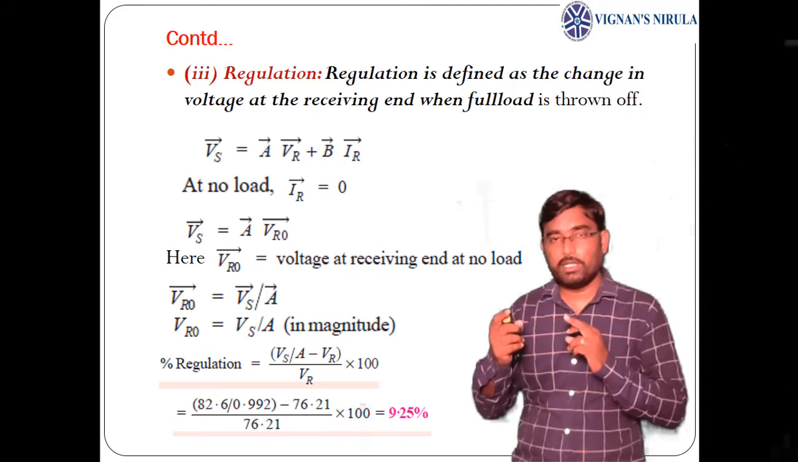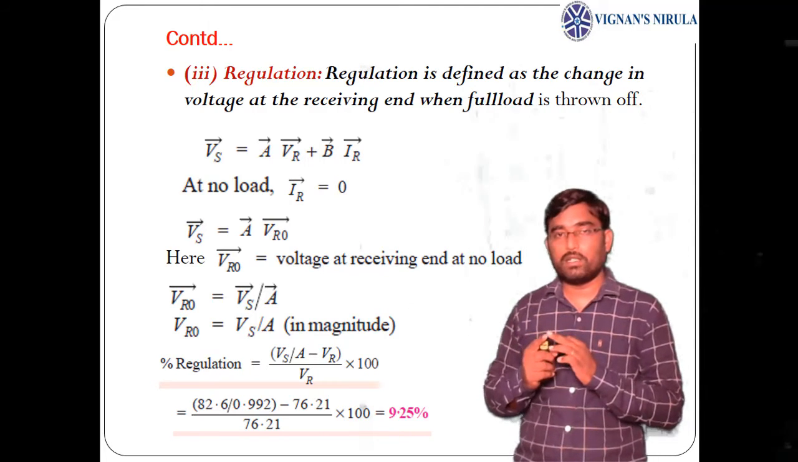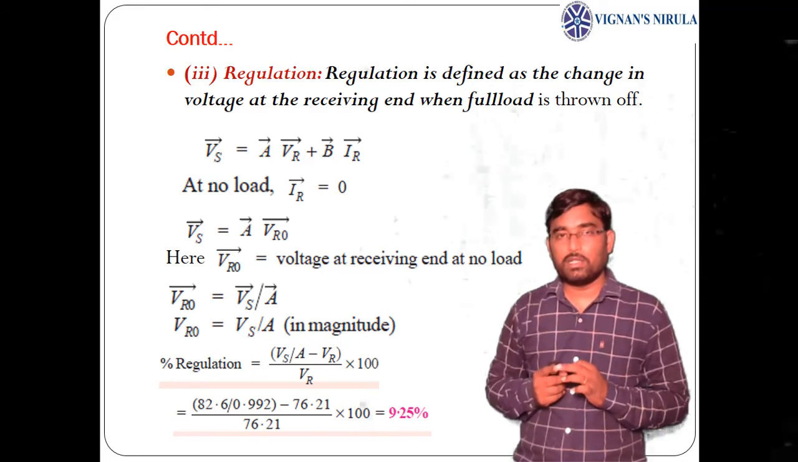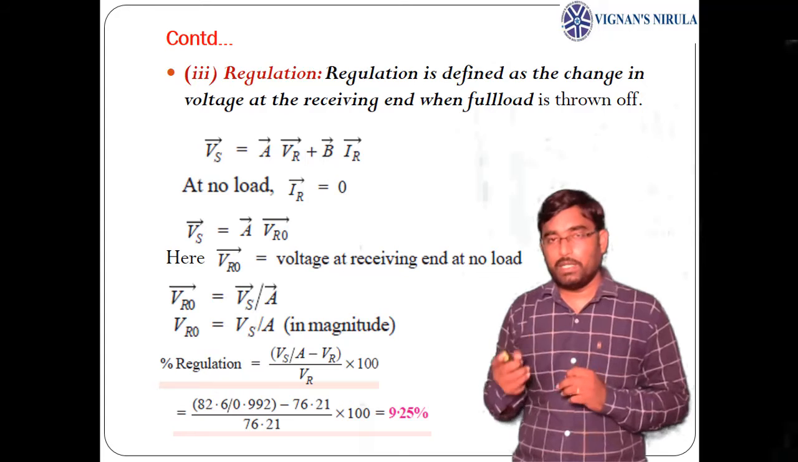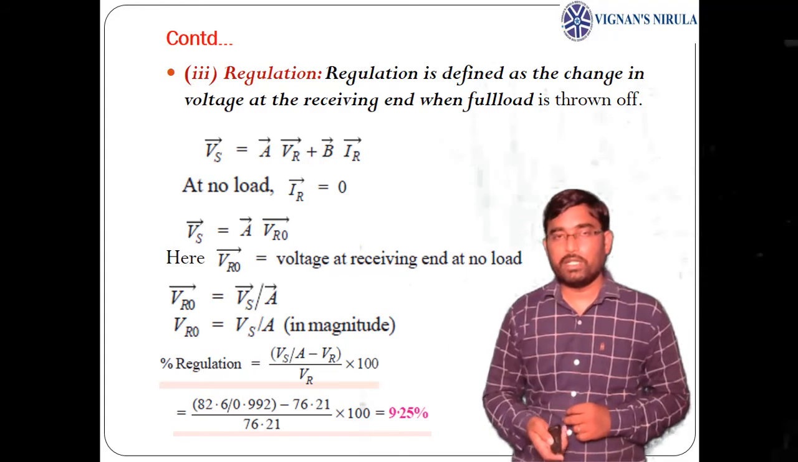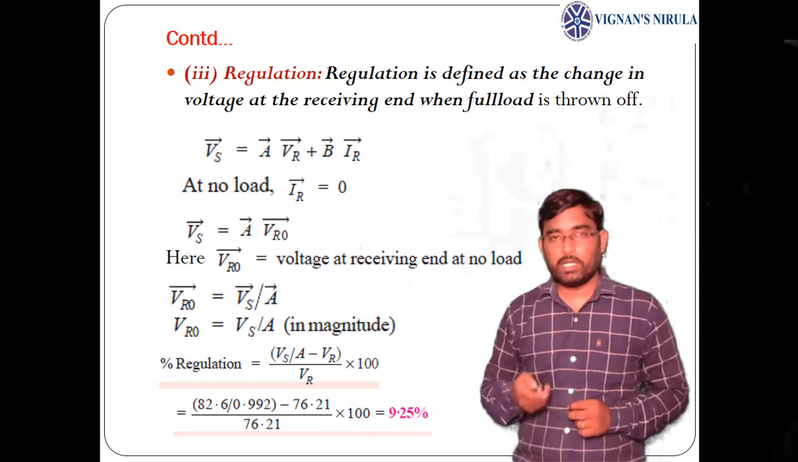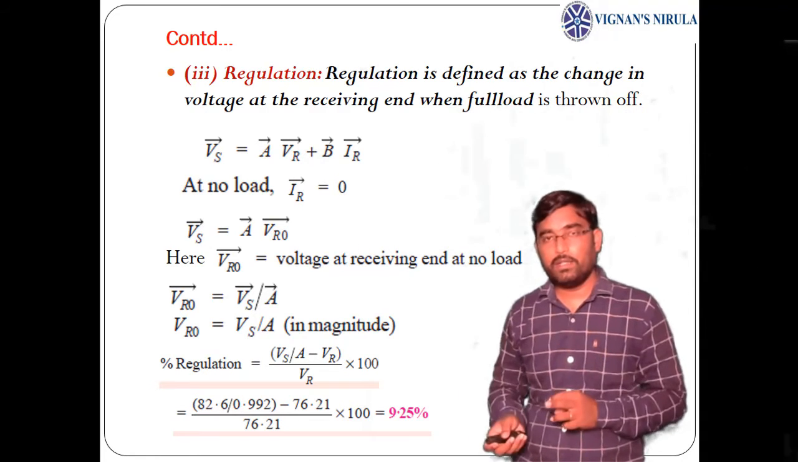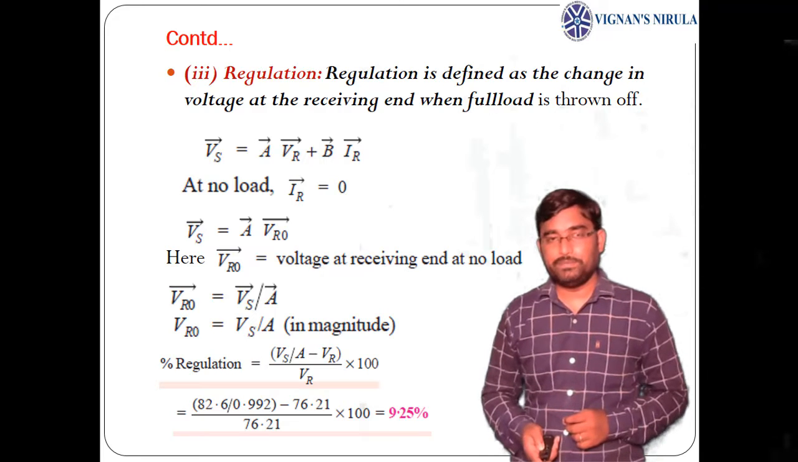So the formula for voltage regulation, the receiving end voltage under no load VR naught, we can write in terms of ABCD as VR naught equals Vs by A, minus VR, the receiving end voltage under full load, divided by the receiving end voltage under full load, into 100. So we can apply this formula to find the exact voltage regulation at the receiving end using ABCD parameters.